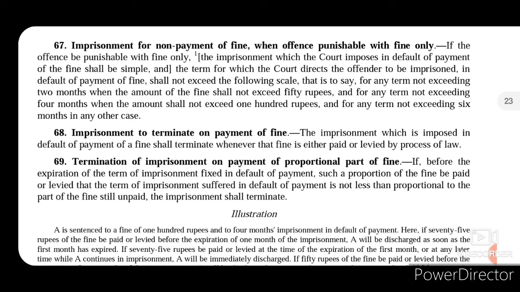Now section 69 talks about termination of imprisonment on payment of proportional part of fine. It says that if before the expiration of the term of imprisonment fixed in default of payment, such a proportion of the fine be paid or levied that the term of punishment suffered in default of payment is not less than the proportional to that part of the fine still unpaid, the imprisonment shall terminate.